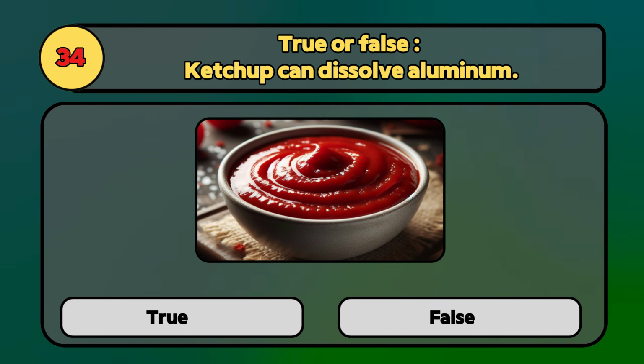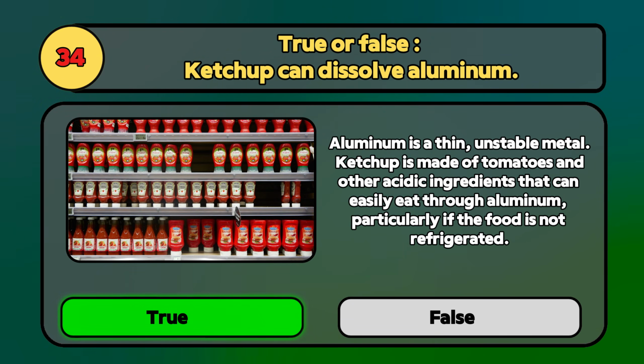Ketchup can dissolve aluminum. True. Aluminum is a thin, unstable metal. Ketchup is made of tomatoes and other acidic ingredients that can easily eat through aluminum, particularly if the food is not refrigerated.